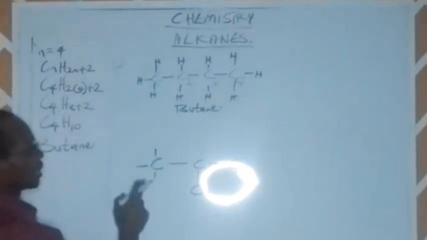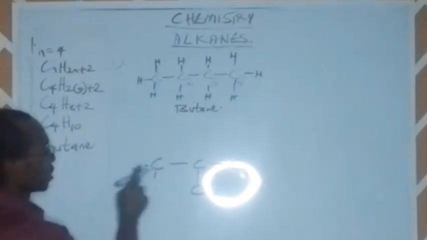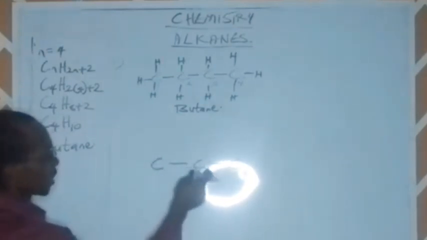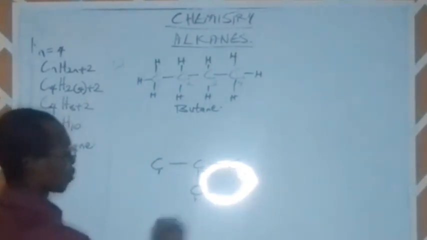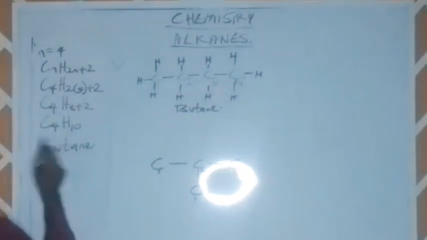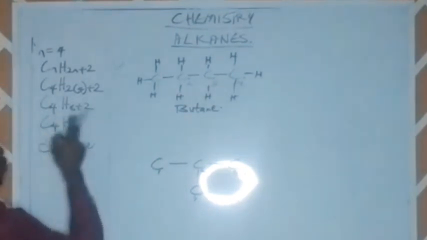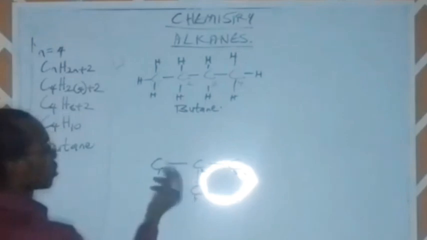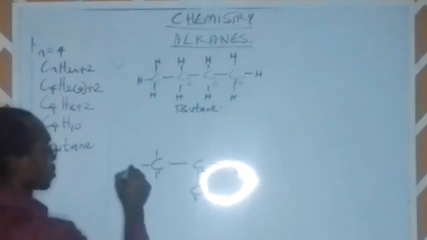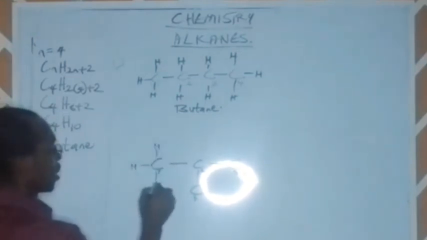We have this first carbon here, originally carrying 1 bond connected to carbon 2. This is carbon 3, carbon 1, and then carbon 4. We are still obeying the same molecular formula, which is C4H10. So carbon 1 is currently connected to carbon 2 with just 1 bond, so it can carry 3 other bonds: hydrogen, hydrogen, hydrogen.